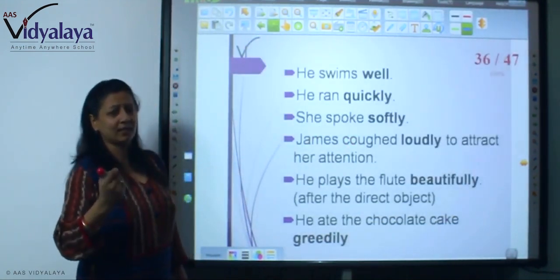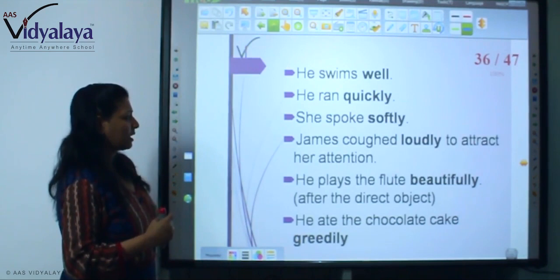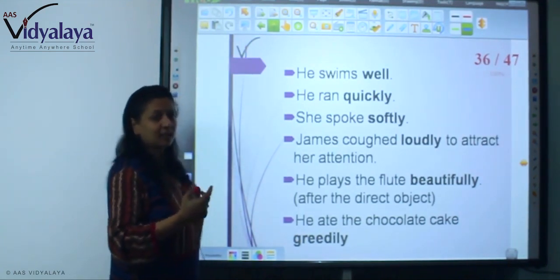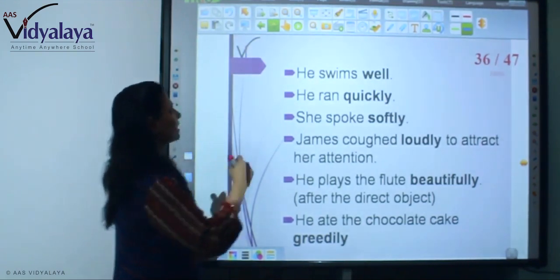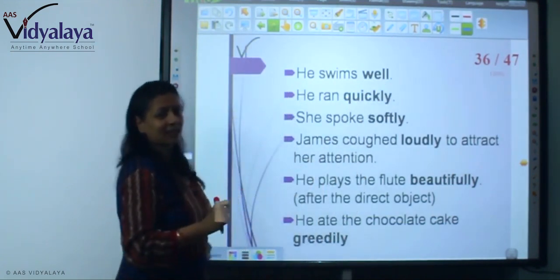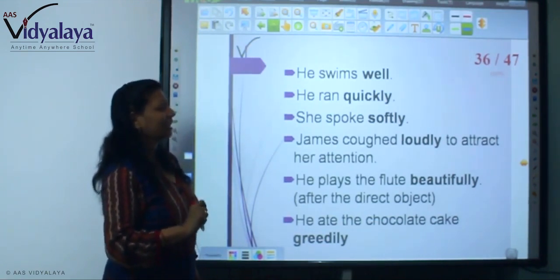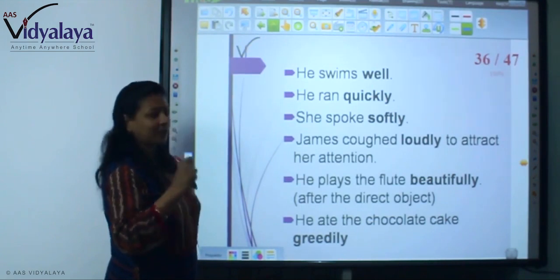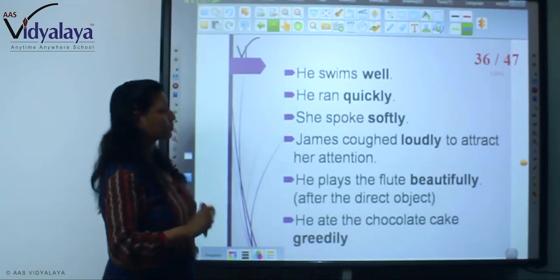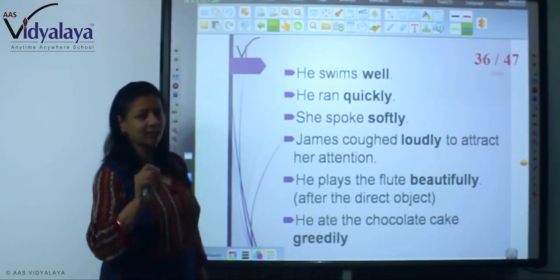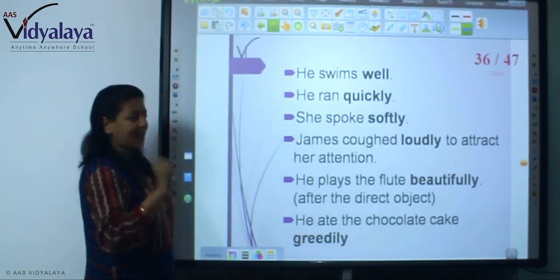Now, he swims well. He swims how? Well. He ran quickly. He spoke softly. James coughed loudly to attract her attention. In this way, he swims well means he swims in a perfect way, in a well mannered way. He ran quickly means he ran in a very quick way. He spoke softly means she spoke in a soft manner. So these are the things that work as an adverb.